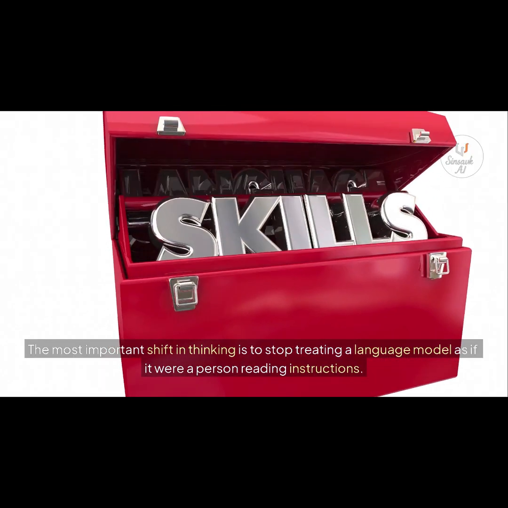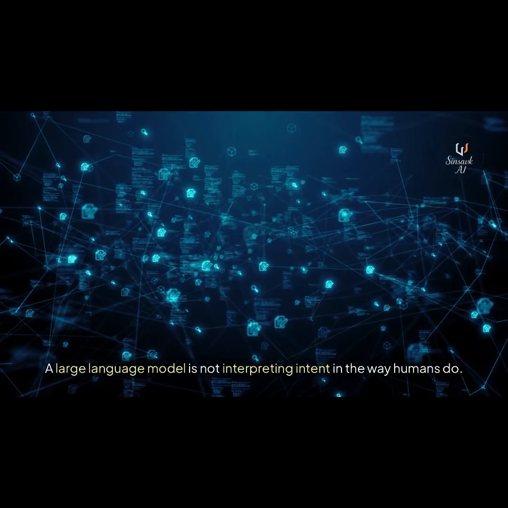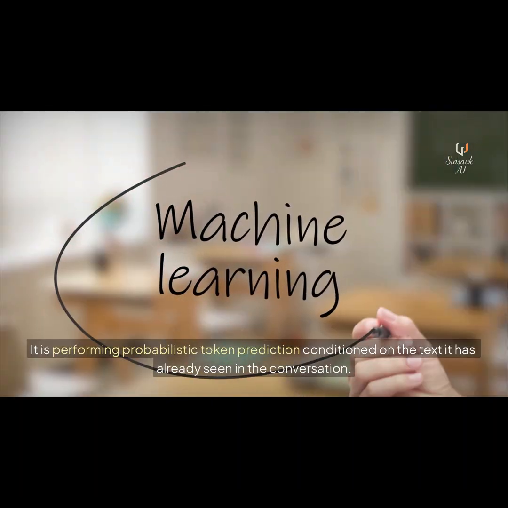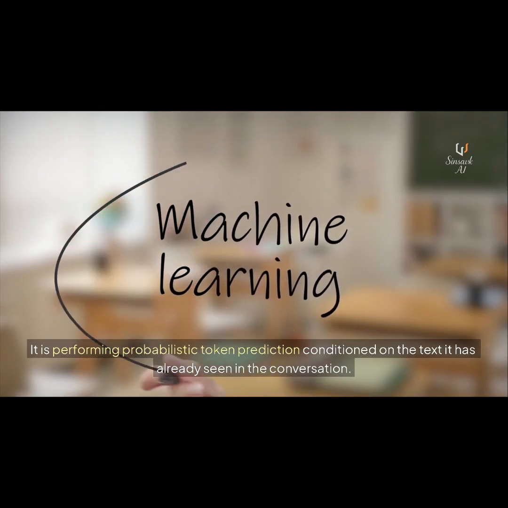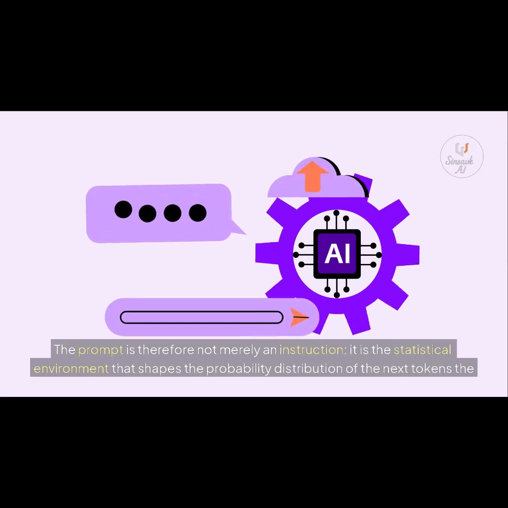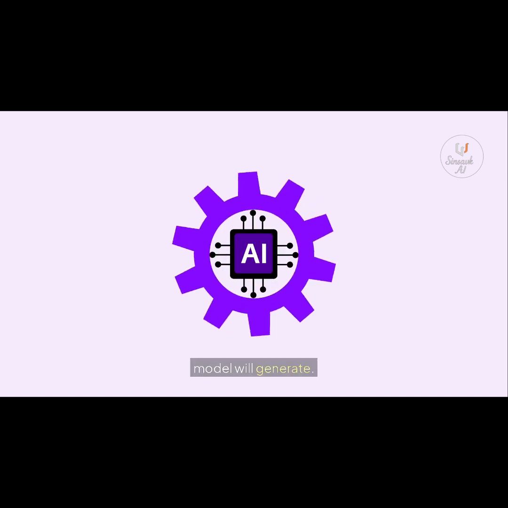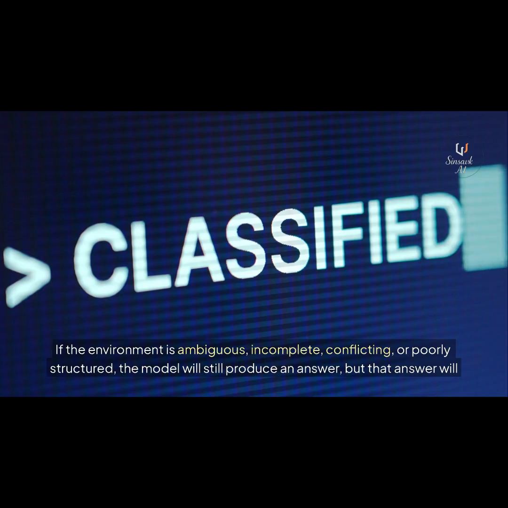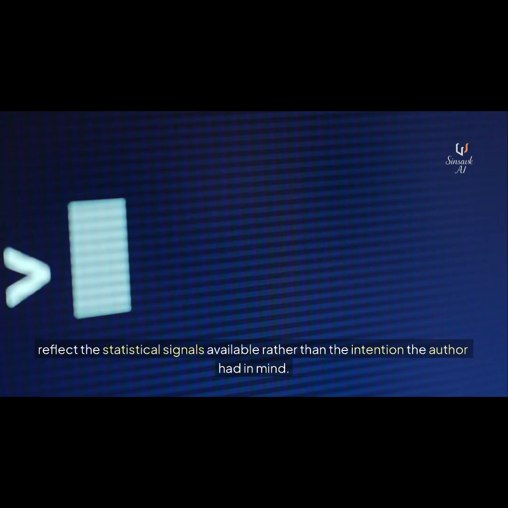The most important shift in thinking is to stop treating a language model as if it were a person reading instructions. A large language model is not interpreting intent in the way humans do. It is performing probabilistic token prediction conditioned on the text it has already seen in the conversation. The prompt is therefore not merely an instruction, it is the statistical environment that shapes the probability distribution of the next tokens the model will generate. If the environment is ambiguous, incomplete, conflicting, or poorly structured, the model will still produce an answer, but that answer will reflect the statistical signals available rather than the intention the author had in mind.